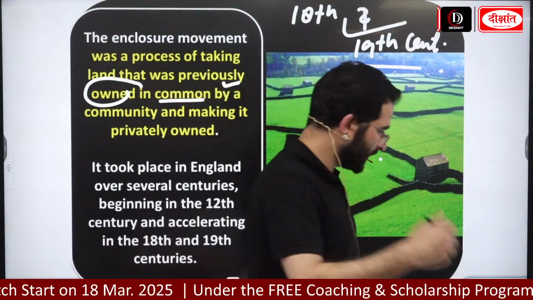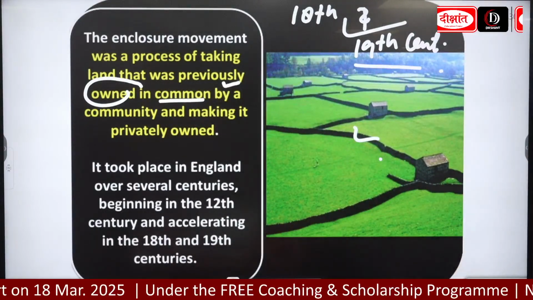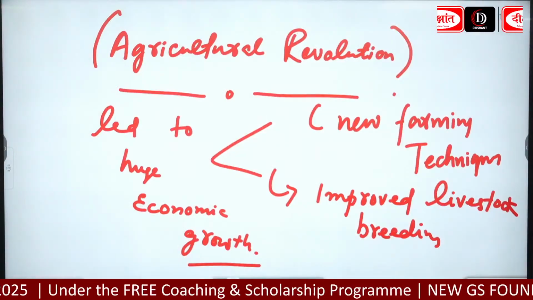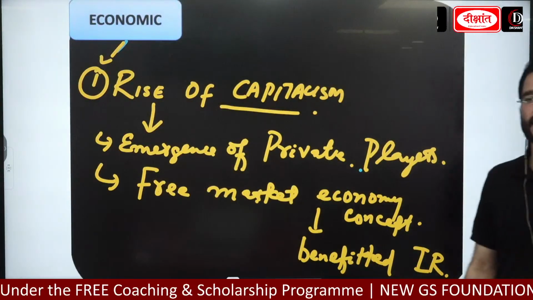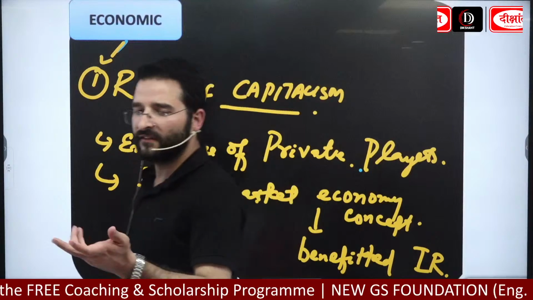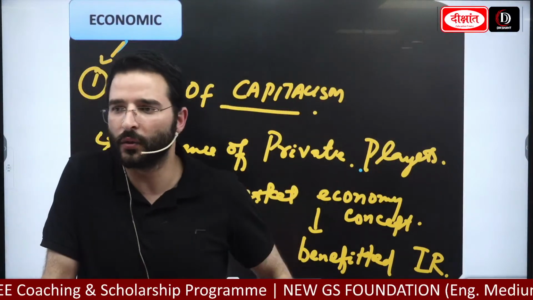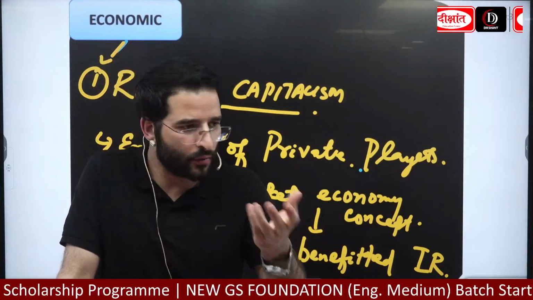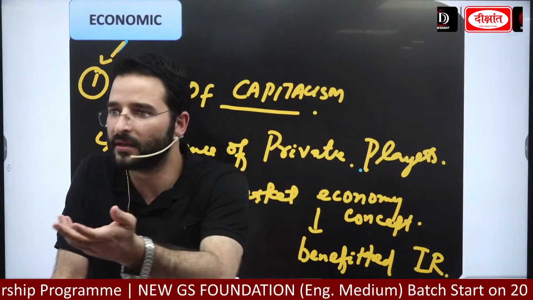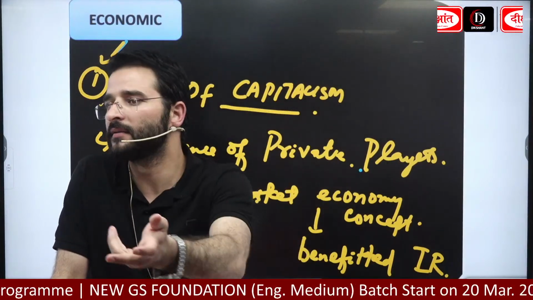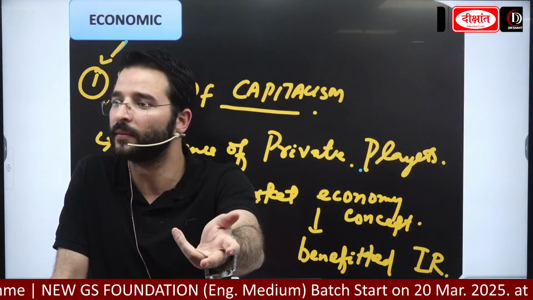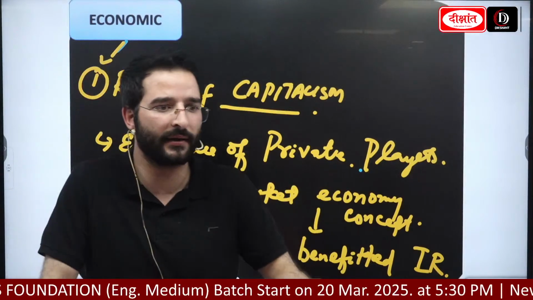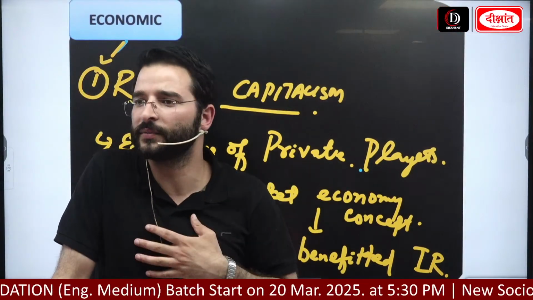One more, guys. When we are looking at this, one more factor was there. It was the availability of natural resources in the form of coal. When we look at Britain or at Europe, coal was found in good quantity. The availability of coal, and coal was very important to run the steam engine, to run the machinery. You might have seen Gadar: Ek Prem Katha. Have you seen that movie where Sunny Deol is going with that coal? Earlier trains used to run like that. Now it is electric and all that.